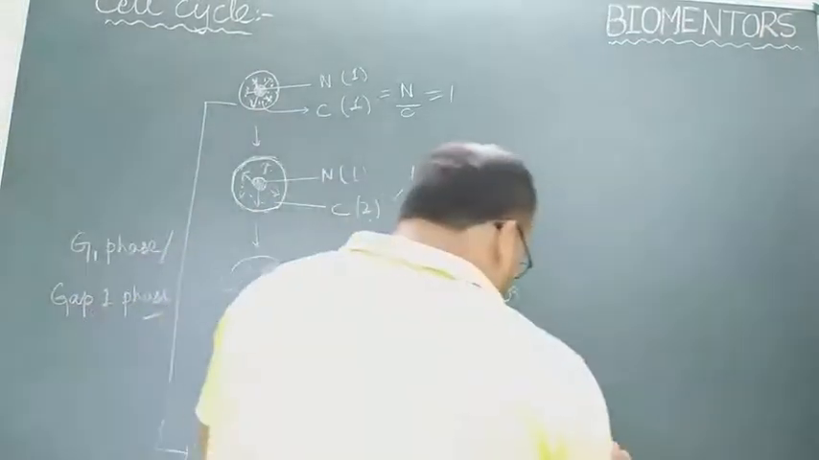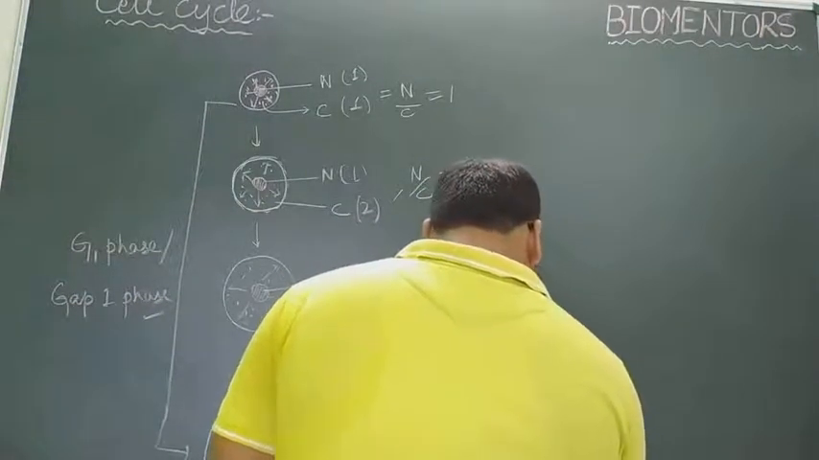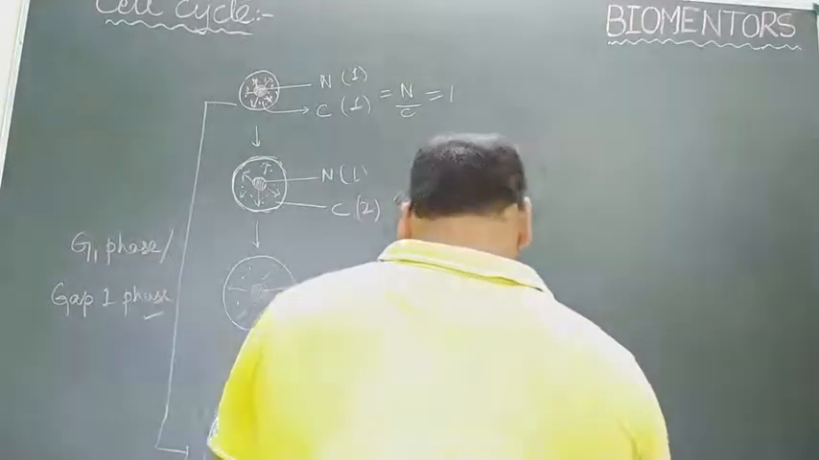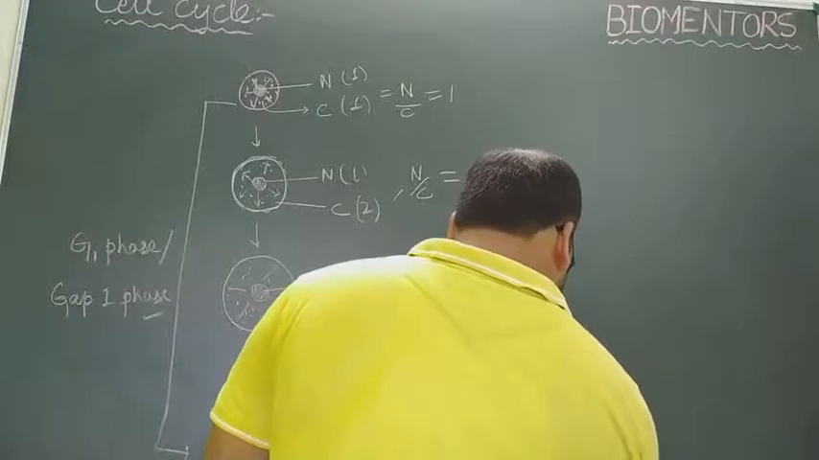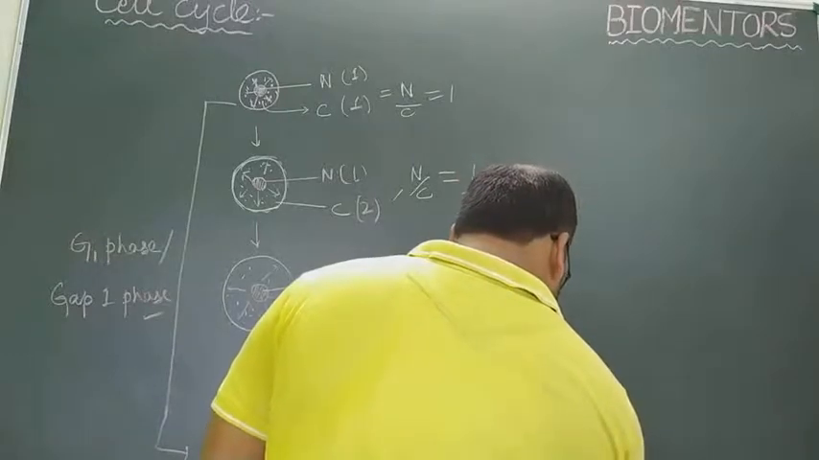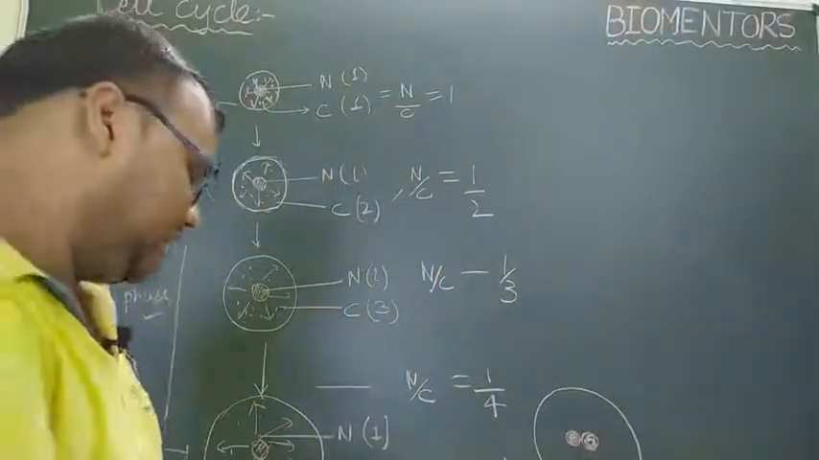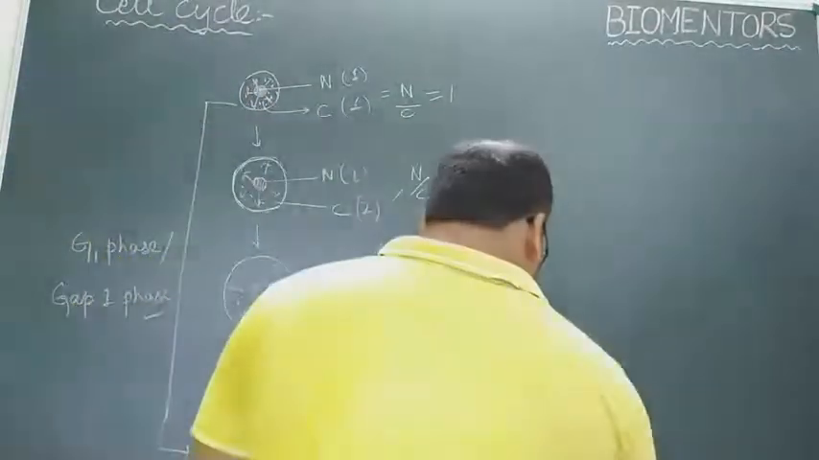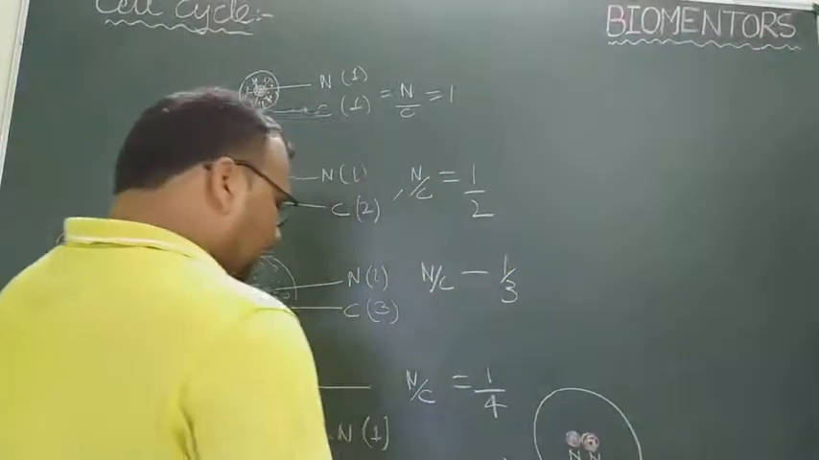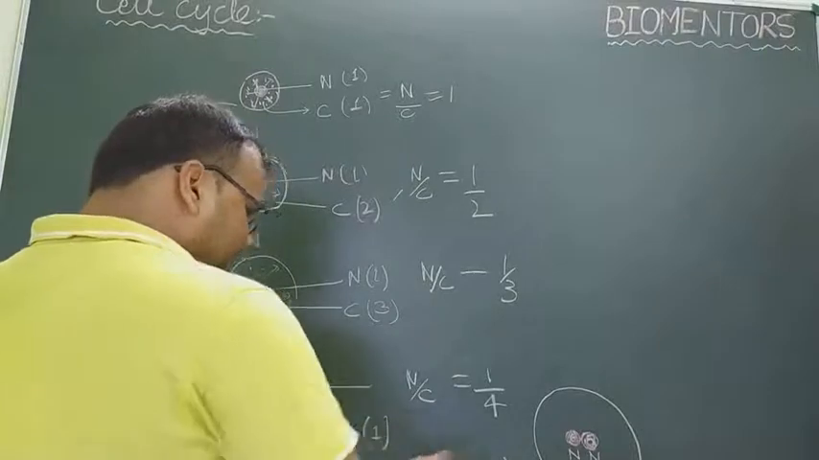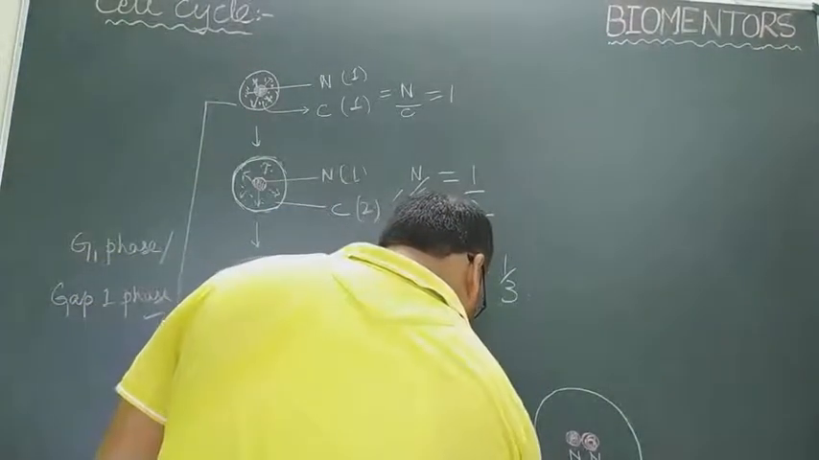Then what happens? This cell will double its DNA. Suppose it is parental DNA and after the completion of this S phase an exact amount of DNA is synthesized. So the amount of DNA is doubled. And this time period, this journey is actually called as S phase or synthesis phase.